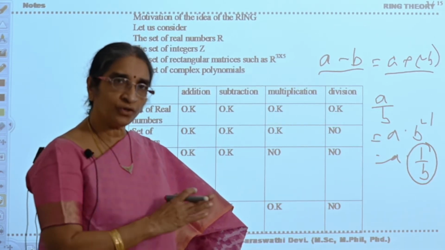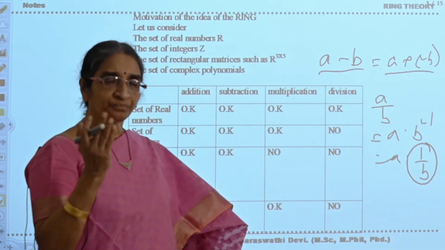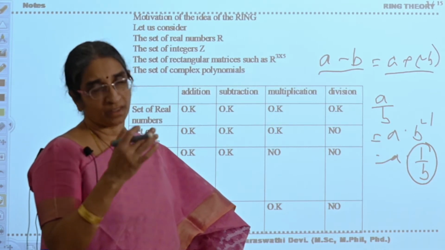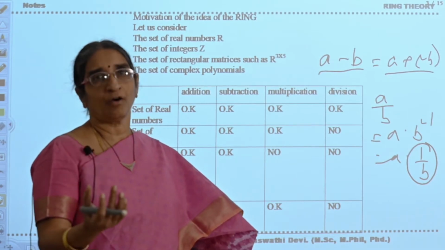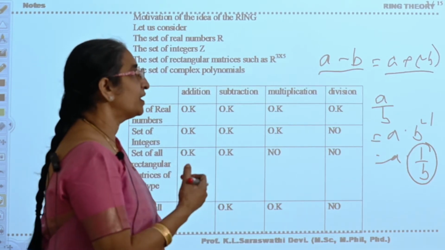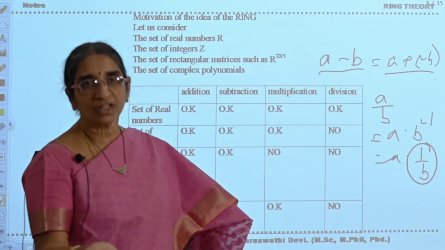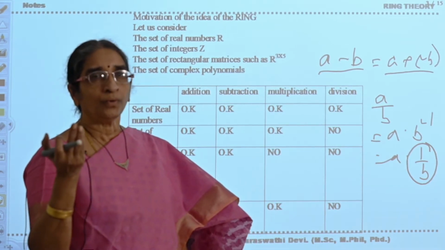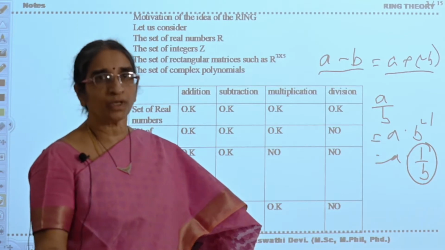So out of 4 arithmetic fundamental operators, only 2 are considered as fundamental operators. Coming to abstract algebra, we are taking only 2 fundamental operators. The reason is this: subtraction is nothing but addition of the inverse element, and division is nothing but multiplication with the multiplicative inverse.